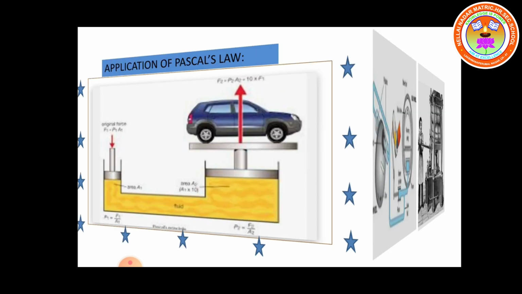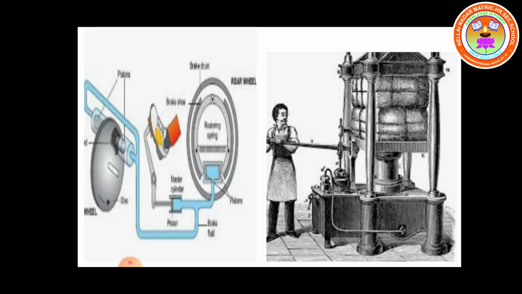So next we move on to the second application. The automobile brake system works according to Pascal's law. Already you know the brake system, whether we are using a two-wheeler or a four-wheeler. In automobiles we are applying the brake. So the brake system also works according to Pascal's law. So what is a brake system? A brake is a mechanical device that inhibits motion by absorbing energy from the moving system. It is used for slowing or stopping a moving vehicle.